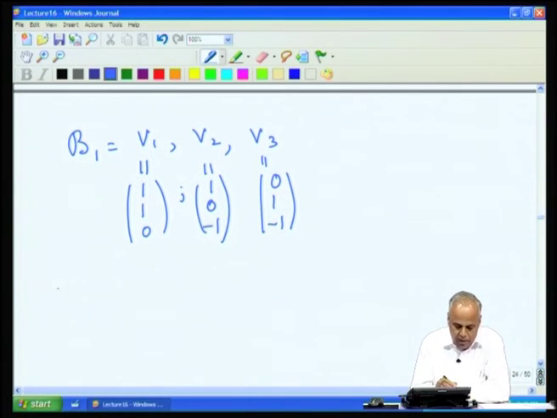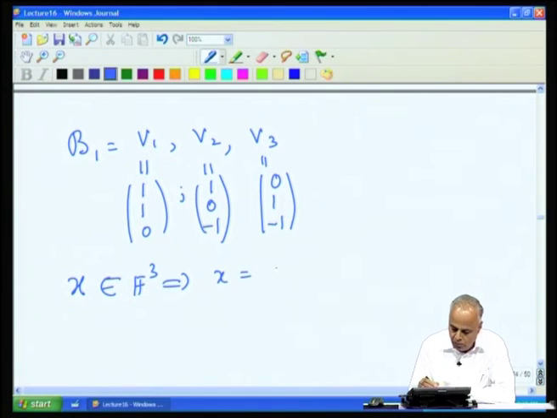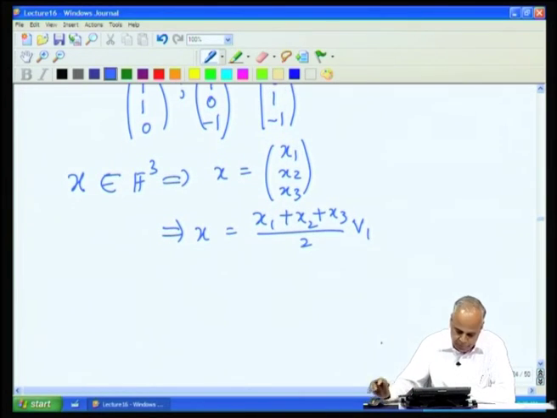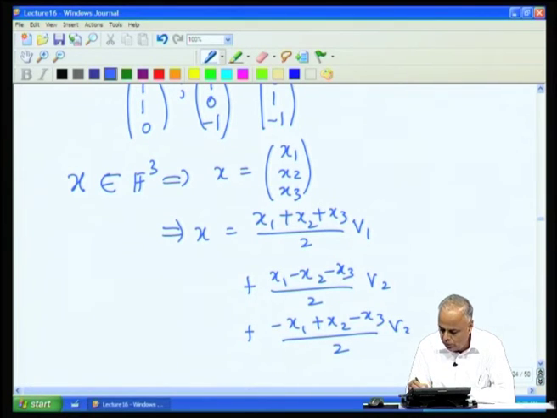Now, if we take any vector x in F^3, x = (x1, x2, x3), we can verify that such a vector x will be equal to (x1 + x2 + x3)/2 times v1, plus (x1 - x2 - x3)/2 times v2, plus (-x1 + x2 - x3)/2 times v3.